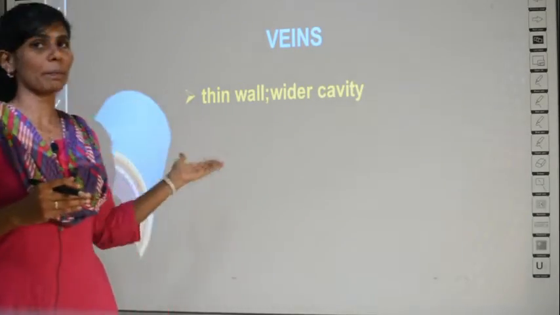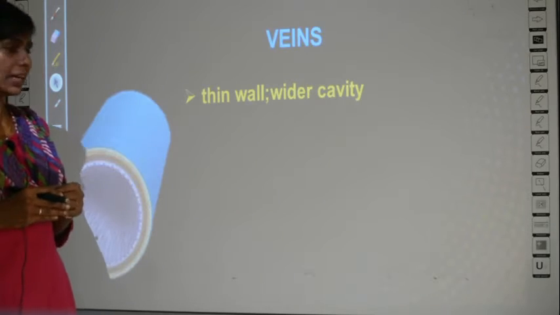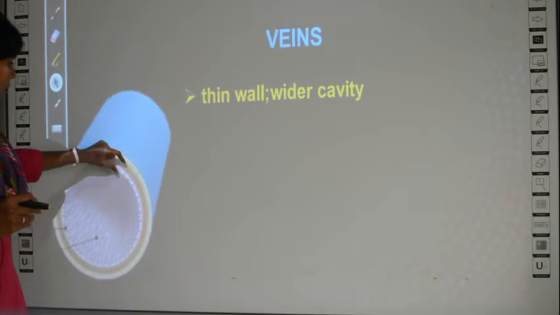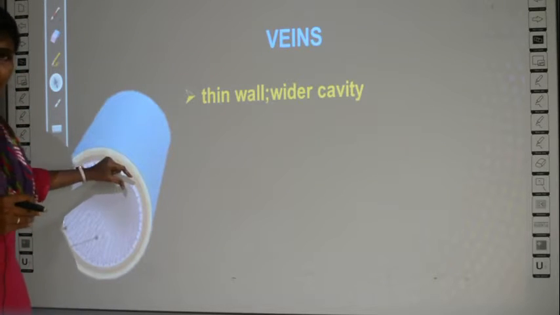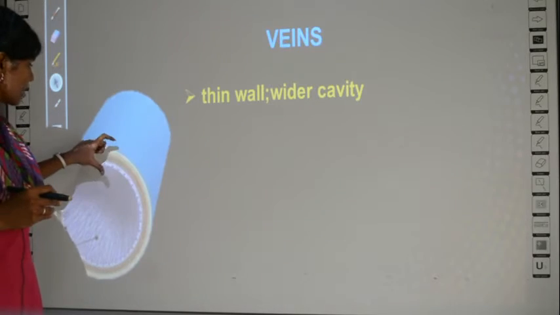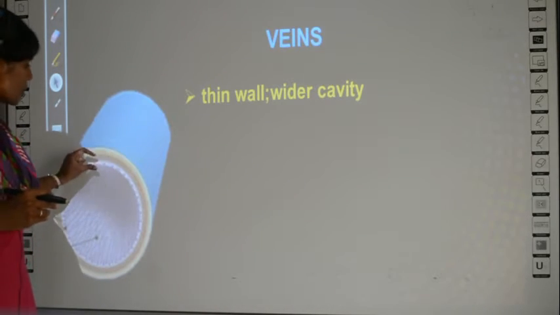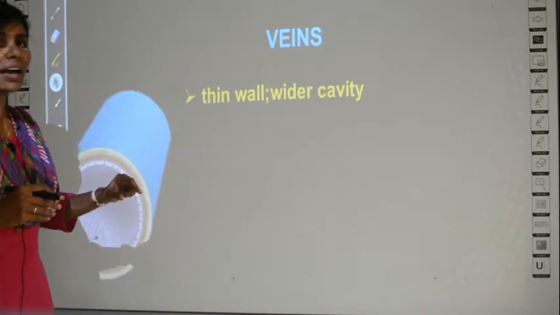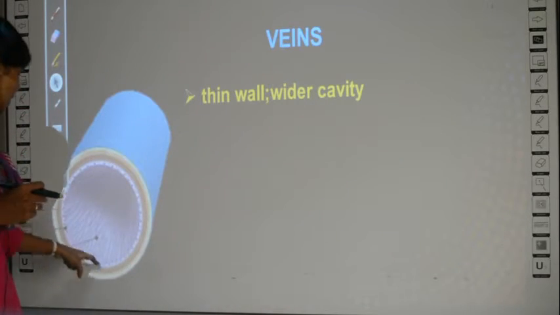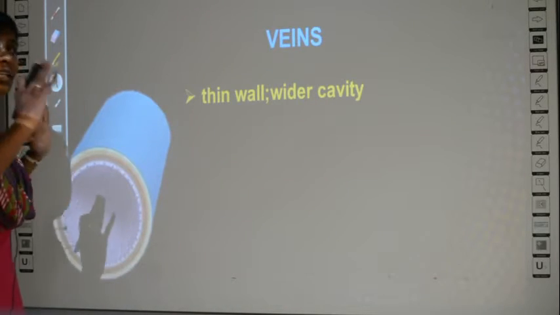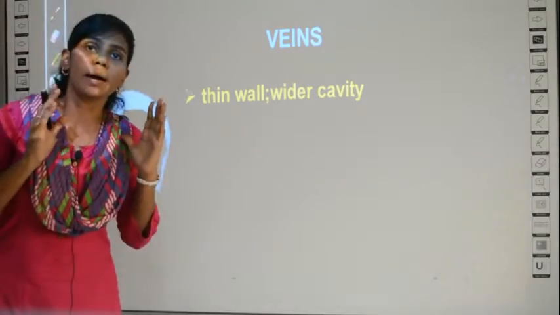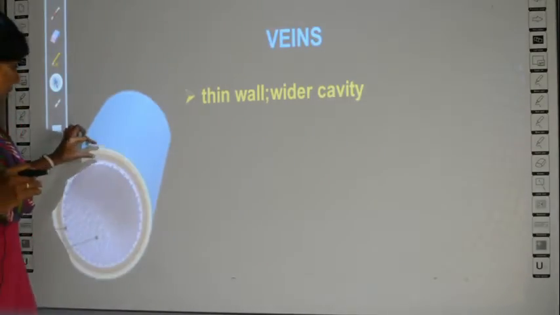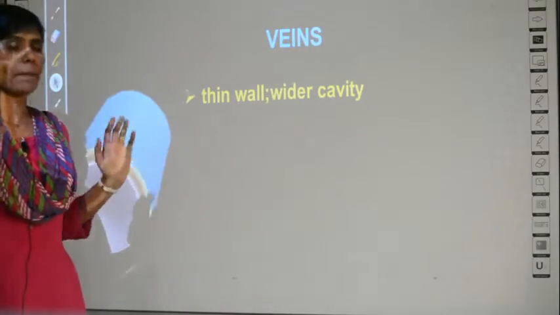I told you, when you compare the structure of the veins you will understand better. See, this is the wall and this is thin when compared to the arteries. In arteries it was thicker, right? So when the walls are thin, the cavity, the circle, is the cavity, right? It is wider, which means it is bigger. When the wall size is thin, the cavity size is bigger.